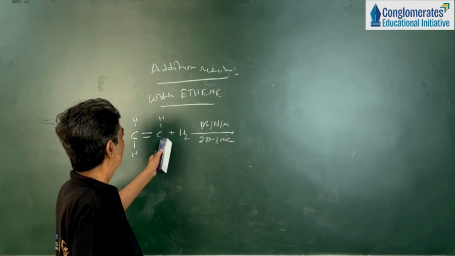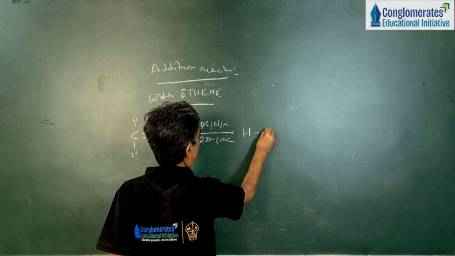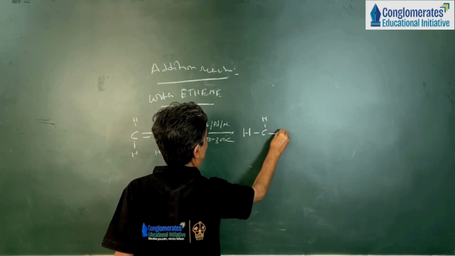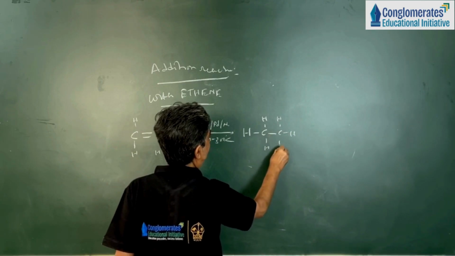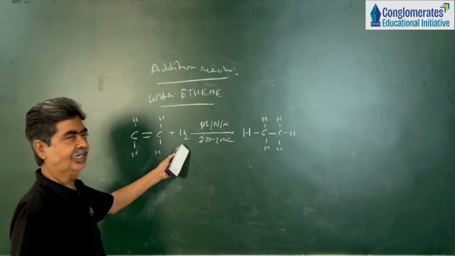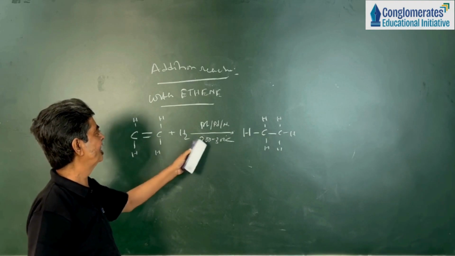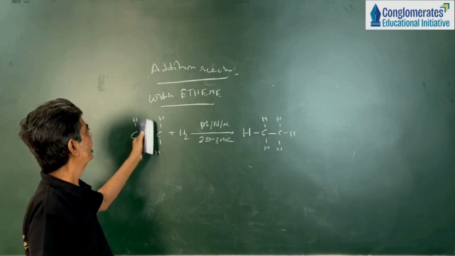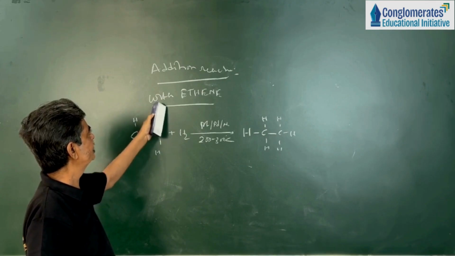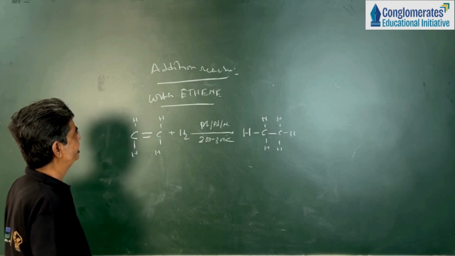Now, ethene combines with hydrogen to form ethane. This is called an addition reaction. Why is it called an addition reaction? Because hydrogen gas is added to ethene. The double bond will be broken to a single bond, and then the valency will be satisfied by the hydrogen atoms. So this reaction shows the addition reaction of hydrogen with ethene.